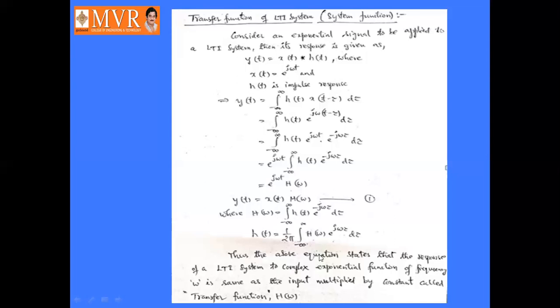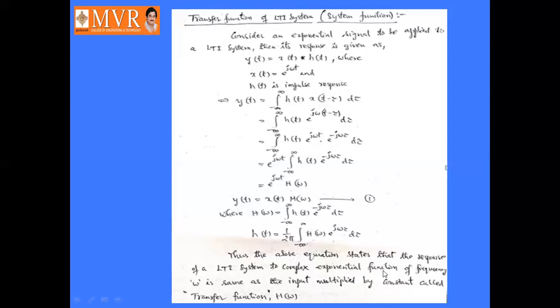So thus, the above equation states that the response of a linear time invariant system to a complex exponential function of frequency omega is the same as the input multiplied by a constant called the transfer function H of omega. Here 1 by 2 pi integral of e power j omega tau is nothing but a complex exponential function of frequency omega.